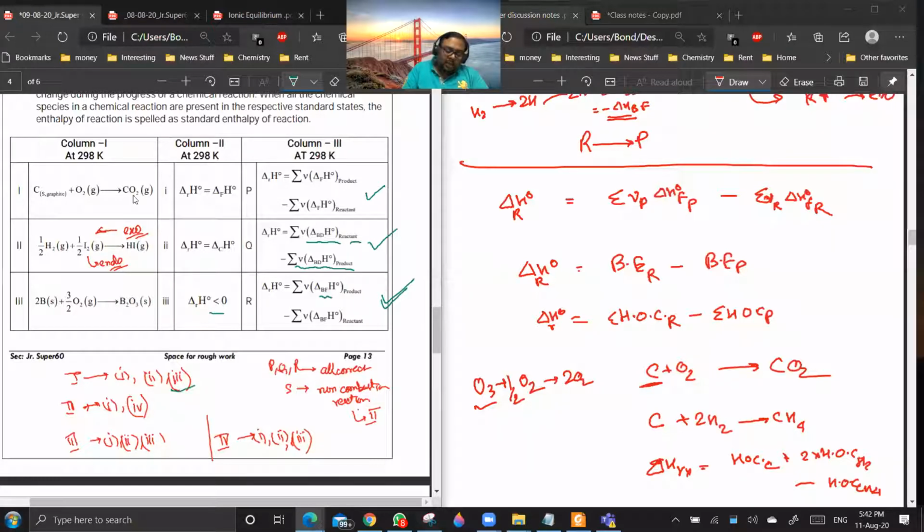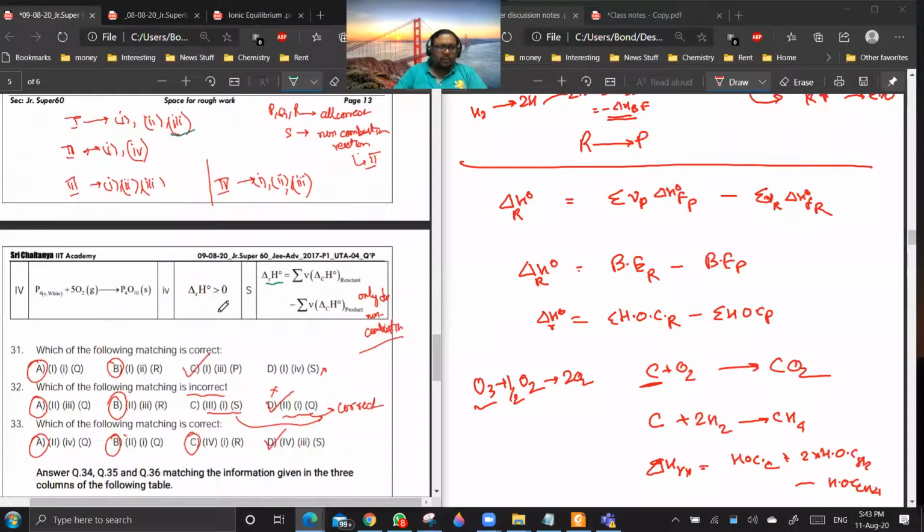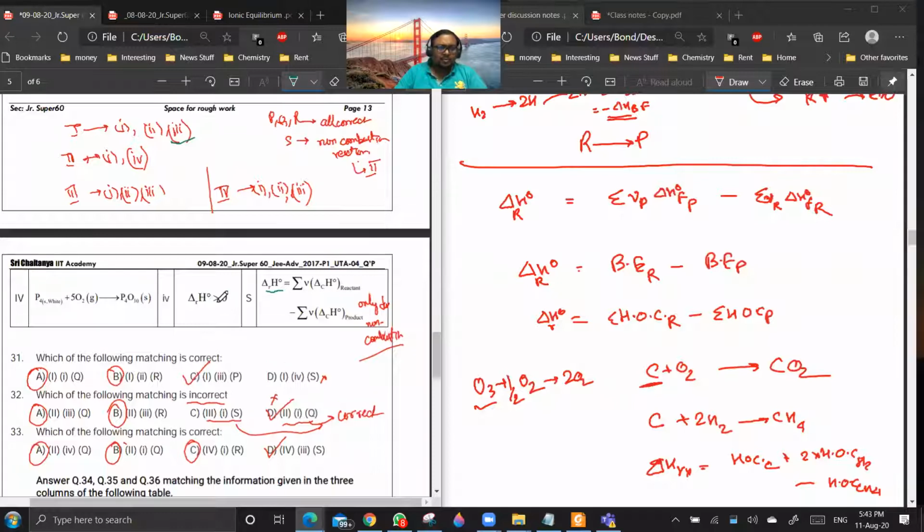This also serves as the formation reaction for CO2, and it serves as a combustion reaction for carbon. So 1, 2, and 3 are all correct. Option 4 won't be correct because it says greater than 0.